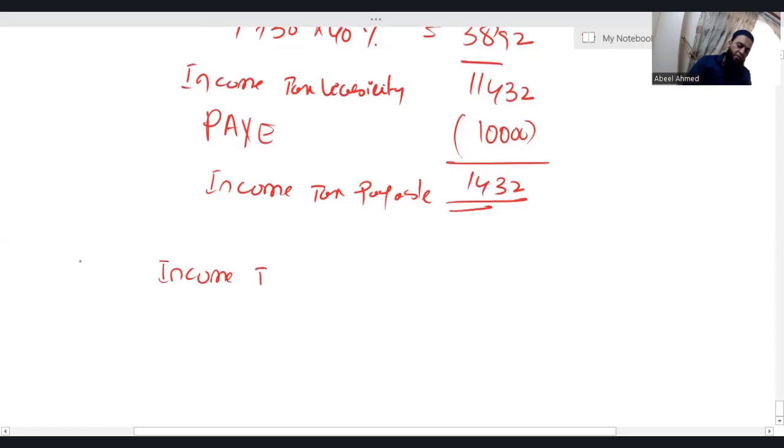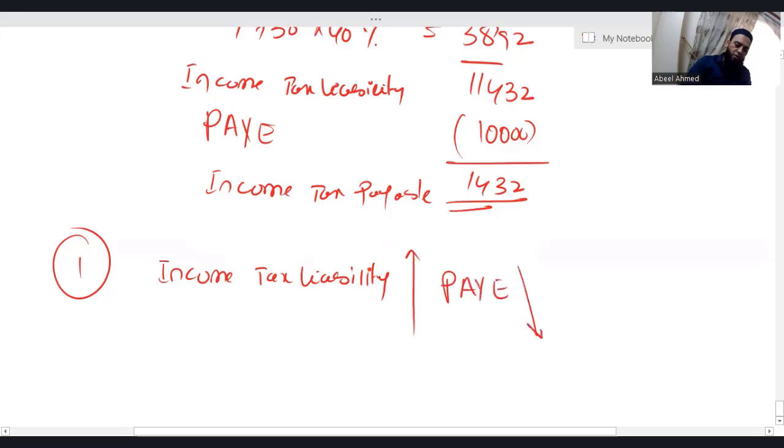If income tax liability is more than pay, which is the case in the question which we did right now, then the difference is income tax payable.